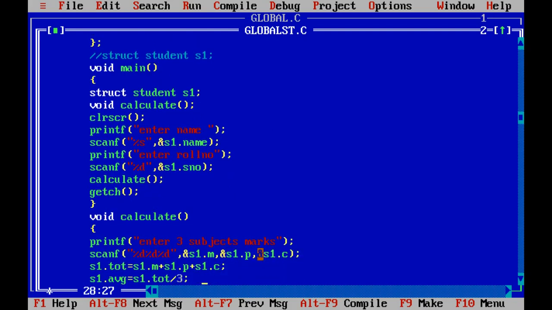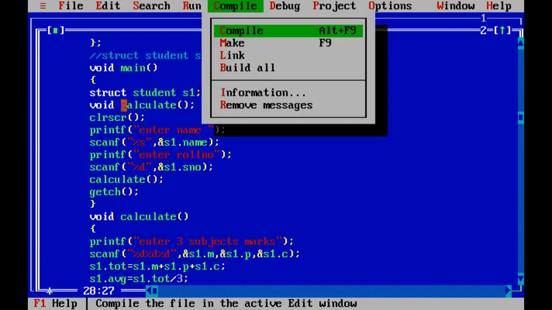So S1 you are writing here, but this S1 is related to the main function only. That means only in this main function the S1 will work. Why? Because you are defining it inside the function. This is not a global declaration now. It is inside the main only. Now if you compile, you will get an error.